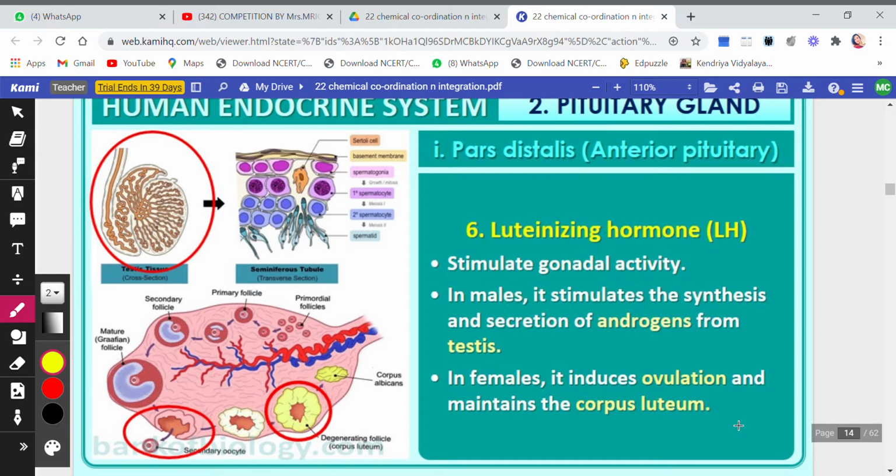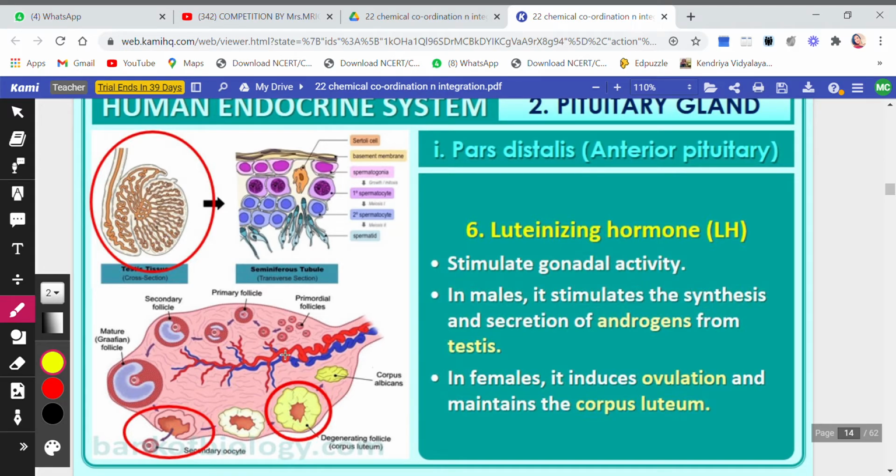Ovulation, what is ovulation? The movement of the egg from the ovary to the fallopian tube or oviduct. This process is called ovulation. So in females it starts ovulation and maintains the corpus luteum. Now what is corpus luteum? Listen to me very carefully, children.